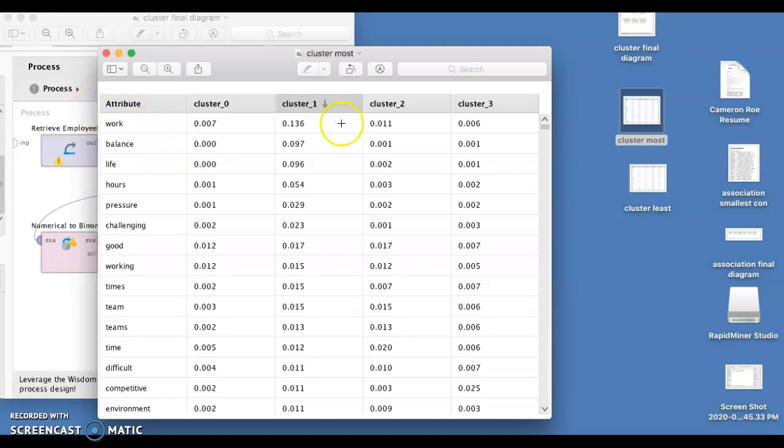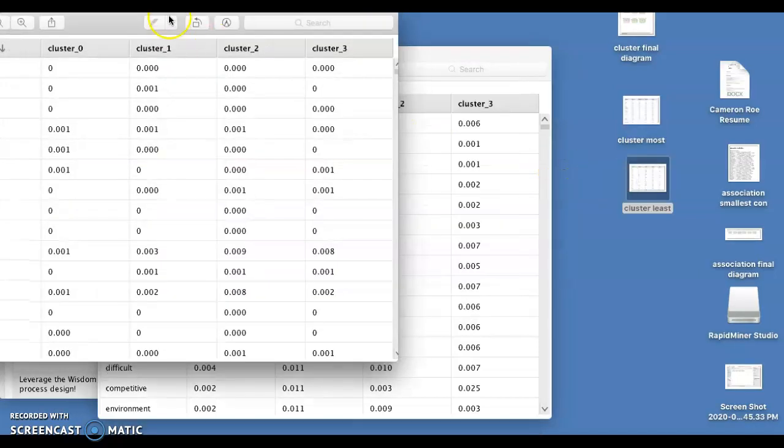If you look right here, it's work, balance, life, hours, pressure. It tells me there's a lot going on with their work-life balance and the hours they're working and all the pressures and challenges they're feeling. Good doesn't come in until the seventh or eighth row, and it's only at 0.01% of the time, which is very low for the cons column.